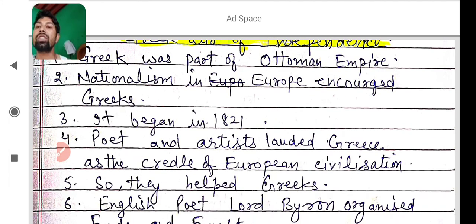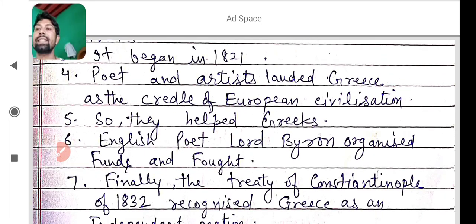Poets and artists lauded Greece as the cradle of European civilization. It means the European countries and European people also helped Greece become independent from the Ottoman Empire. So they helped the Greeks. And an English poet, for example, Lord Byron, organized funds, it means collected funds, and fought the War of Independence for Greece.